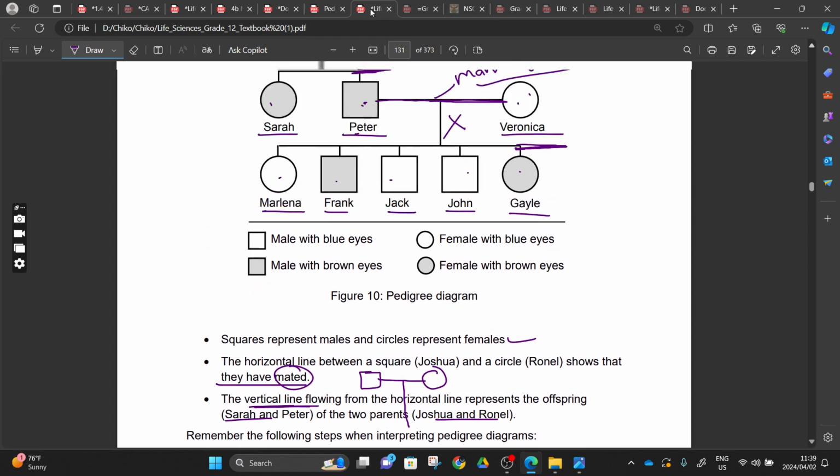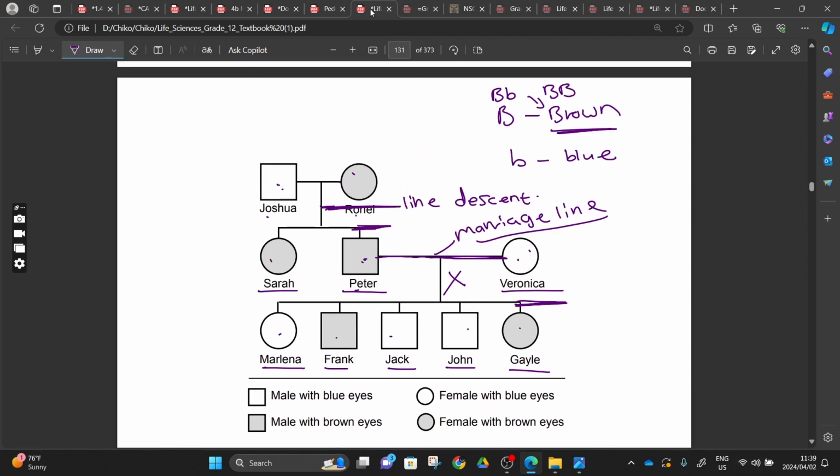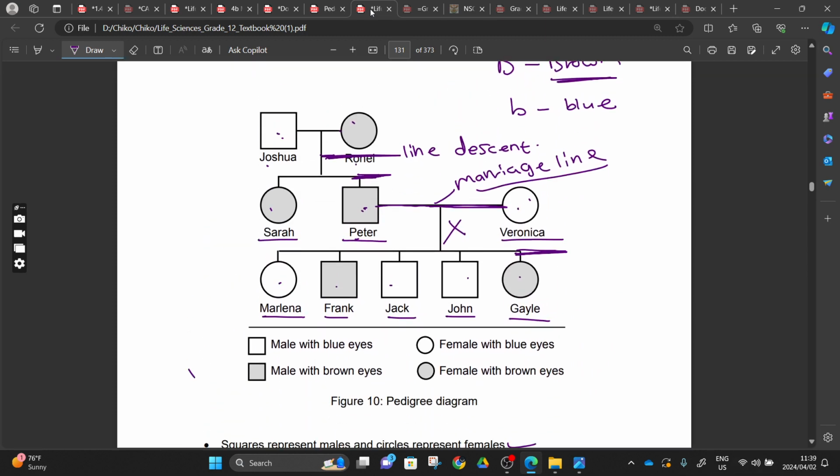And another thing, when you get a pedigree like this, they will also provide you with a key, right? In this key you can see that squares represent male, nothing will change, and circles represent female, nothing will change. But here's the thing, they will say that the males that are not shaded have blue eyes, and the males that are shaded have brown eyes.